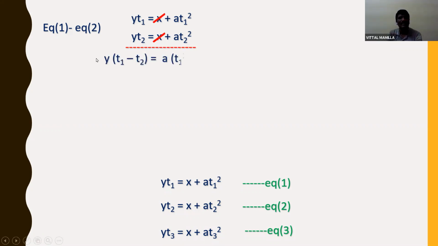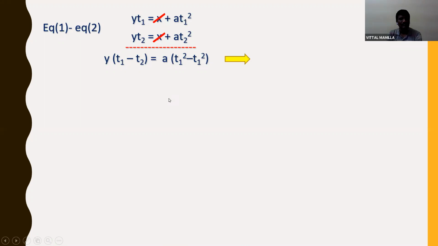If I take a common, y(t1 - t2) = a(t1² - t2²). Now t1² - t2² is nothing but a² - b² = (a + b)(a - b) formula. Using (t1 + t2)(t1 - t2), t1 - t2 and t1 - t2 cancel.